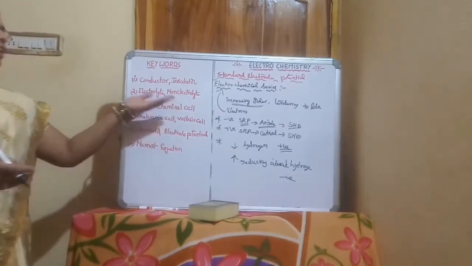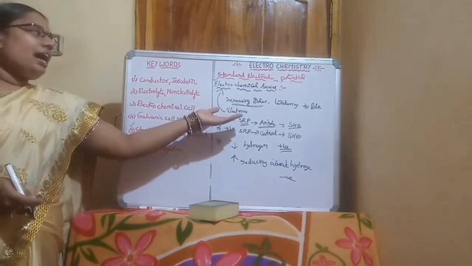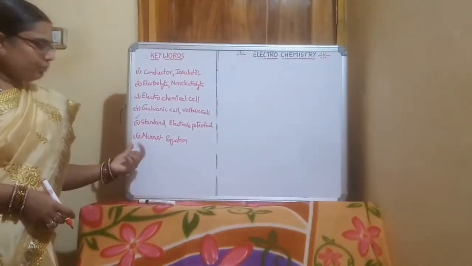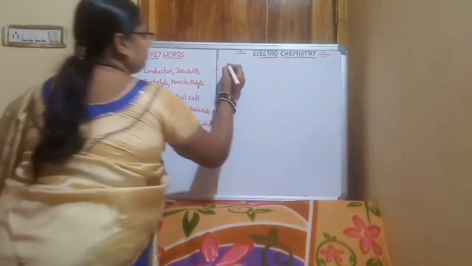This is about the electrochemical series. As I told you, the elements which have high reducing power are placed above the hydrogen, and the elements which have high oxidizing power are placed below the hydrogen. Now let us come to the Nernst equation.